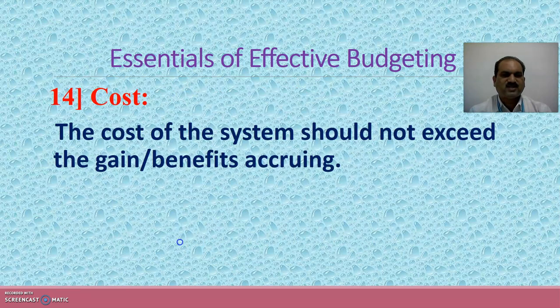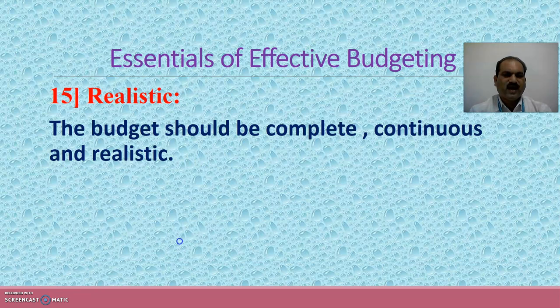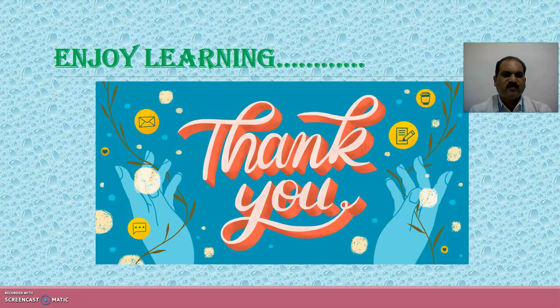The 14th essential of effective budgeting is regarding the cost. The cost of the system should not exceed the gains or benefits that are accruing. And the last essential is the budget should always be complete, continuous and realistic in nature. So in this session, we have learned the 15 essentials of effective budgeting.